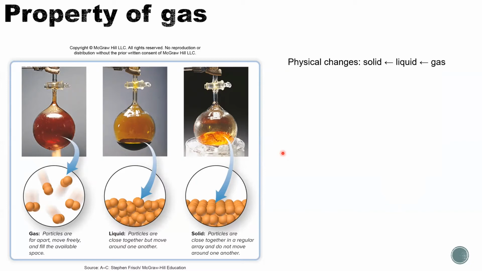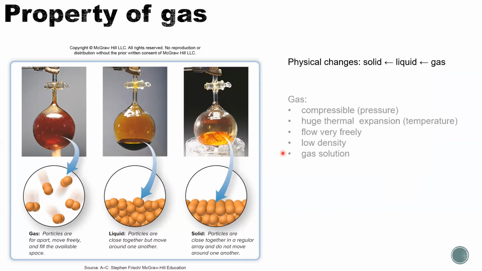And for gas, there are some properties that are unique. For example, it's compressible. If we have a certain amount of gas, we can shrink or expand its volume very easily. It's of course related to its pressure. Also, the gas has huge thermal expansion, which means the volume will react vigorously with temperature. If the temperature increases with a certain amount of gas, the volume will also increase.